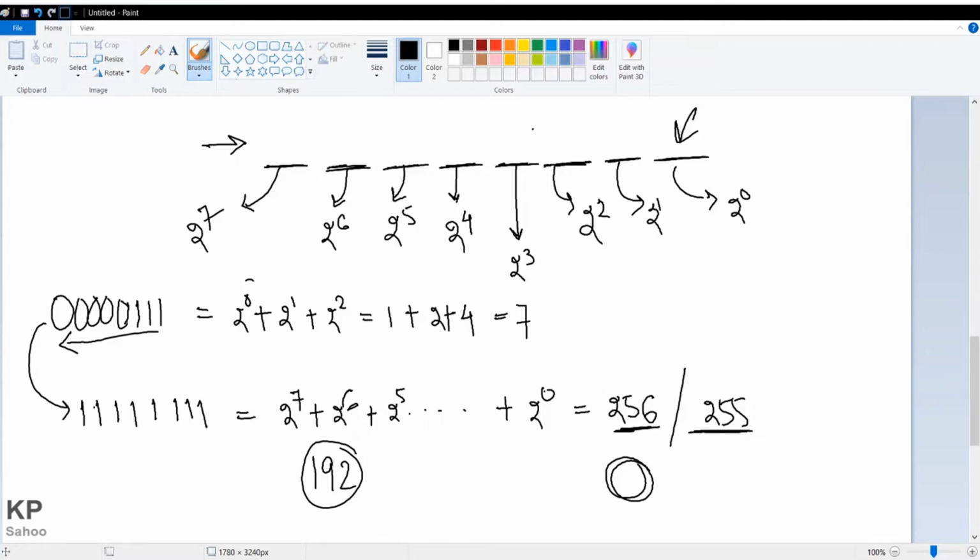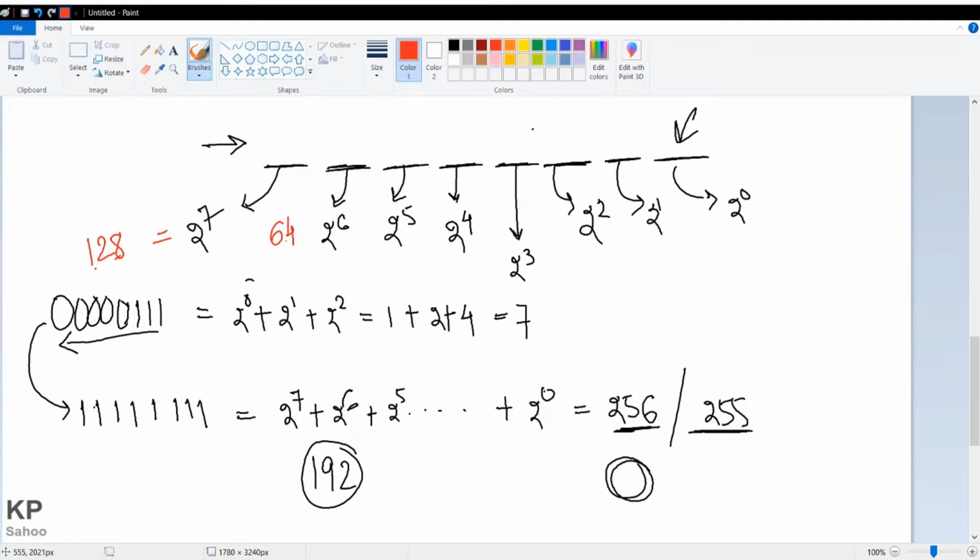Let me write the value also, it will be helpful. 2 to the power 7 is 128. Similarly, 2 to the power 6 is half of this, that is 64. So if I need 192, if you add 128 plus 64, how much are you getting? Just calculate. 128 plus 64 is 192. Yes, I am getting 192.